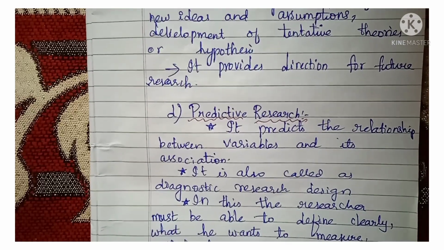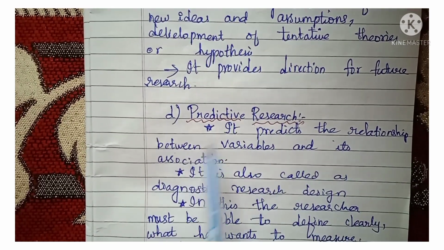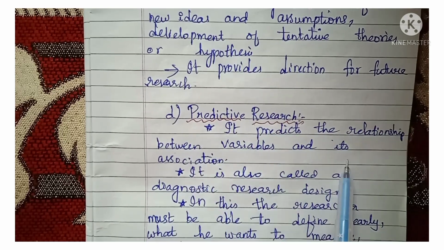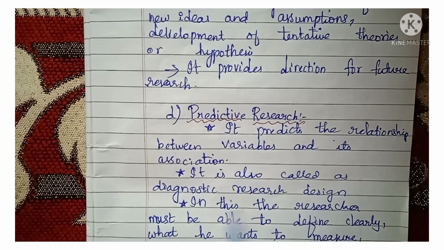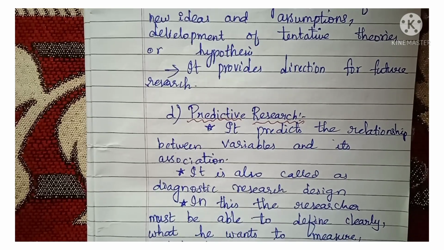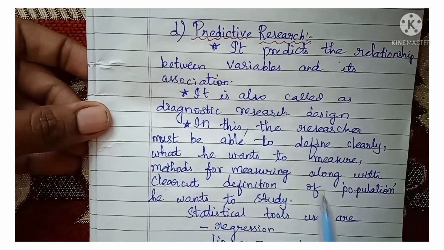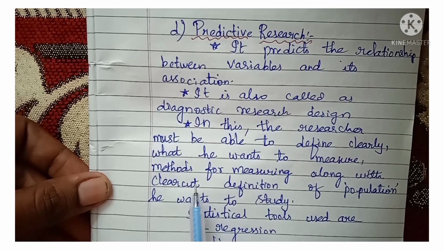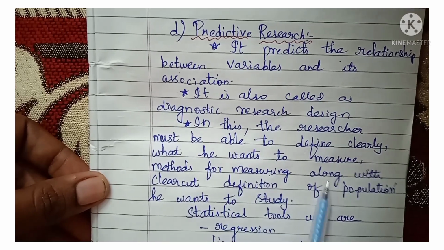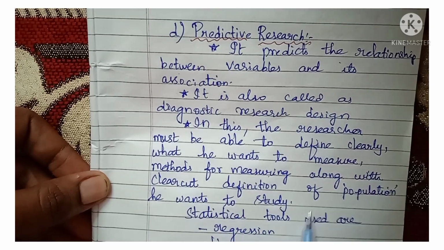Next is predictive research. It predicts the relationship between the variables, that's why the name is called predictive research, and also its association between the variables. It is also called diagnostic research design. In this, the researcher must be able to define clearly what he wants to measure and what methods for measuring, along with a clear-cut definition of the population whom he wants to study.